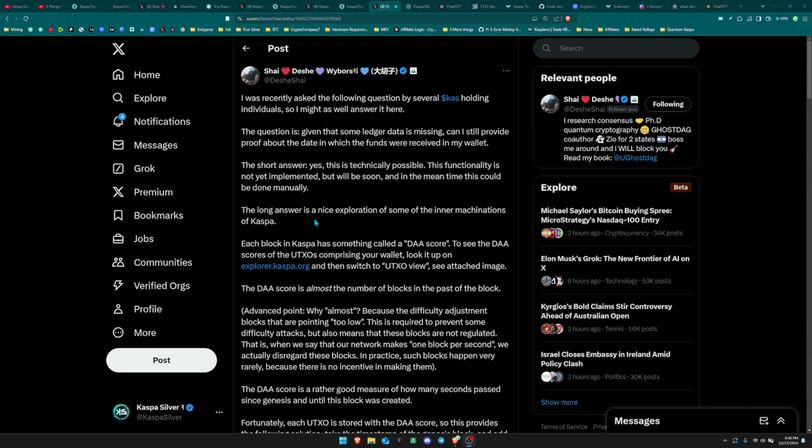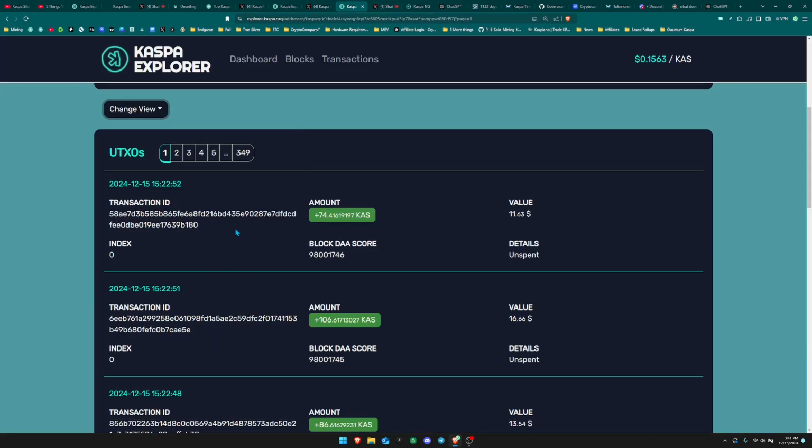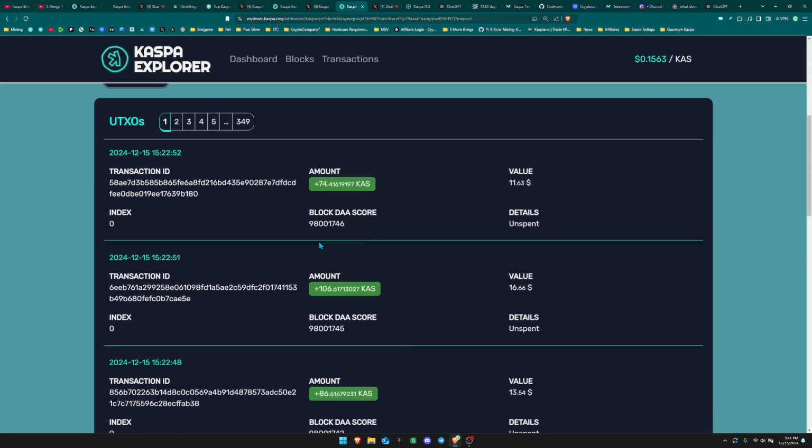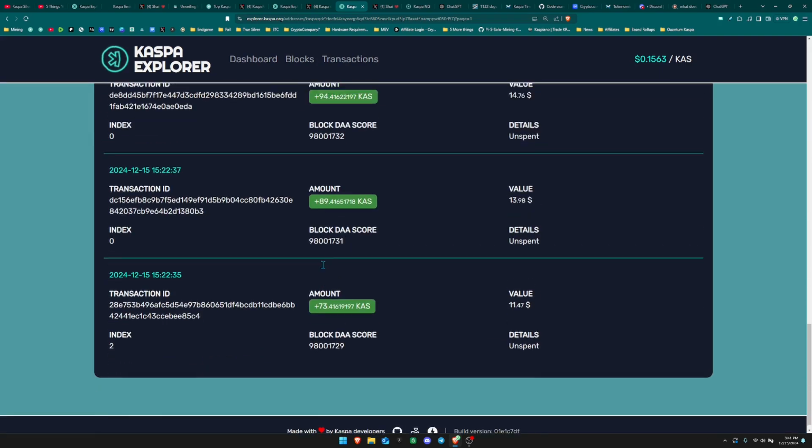this does within Kaspa. So each block in Kaspa has something called a DAA score. To see the DAA score of the UTXOs comprising your wallet, look it up on explore.kaspa.org and then switch to the UTXO view, see attached image. And I can just show you guys right here that every single UTXO that you ever get within a wallet will have a block DAA score. And you could see that right here. There's a score for every single one of these UTXOs.